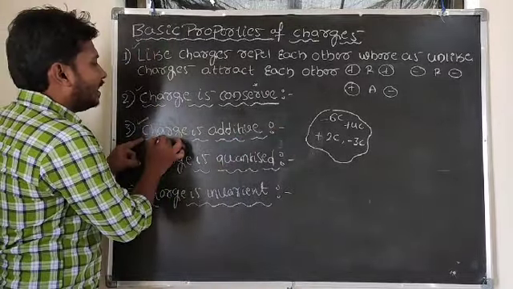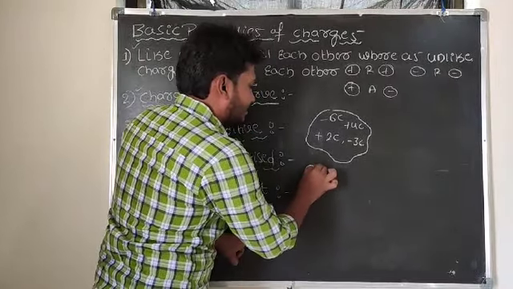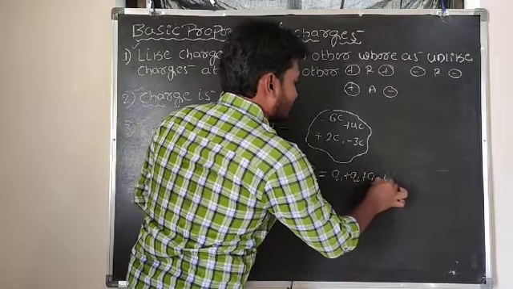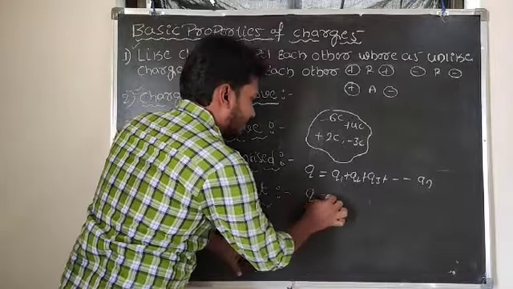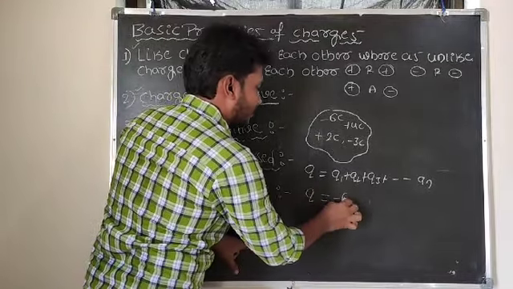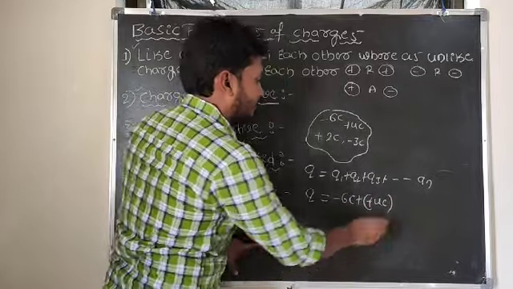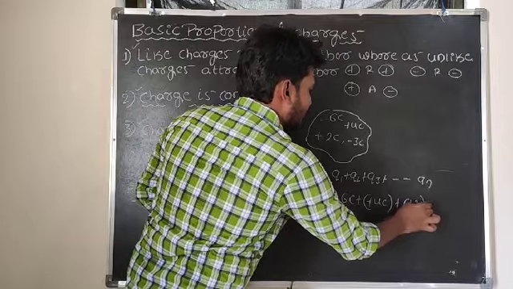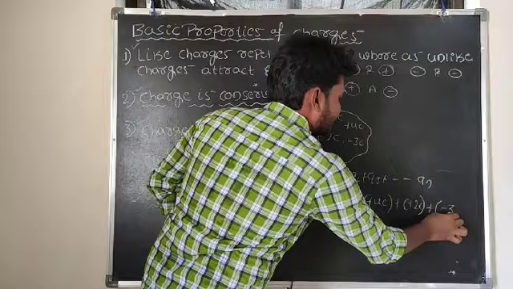From the additive nature of charge, the total charge Q is equal to Q1 plus Q2 plus Q3 and so on up to Qn. Here Q1, for example, is minus 6 coulomb, Q2 is plus 4 coulomb, Q3 is plus 2 coulomb, and Q4 is minus 3 coulomb.